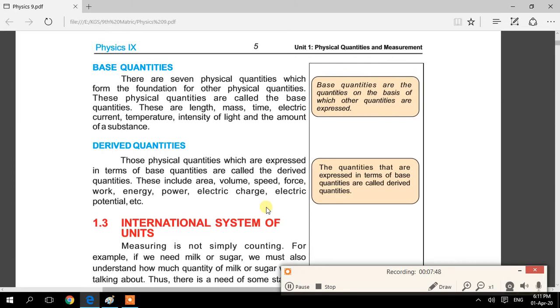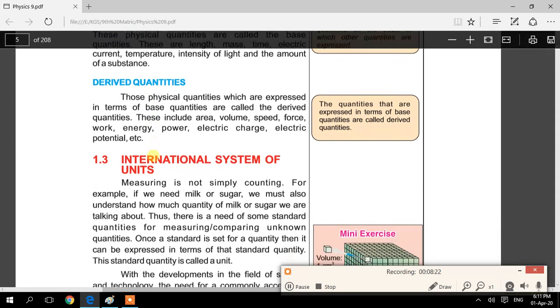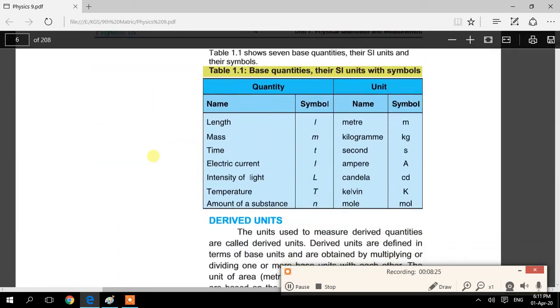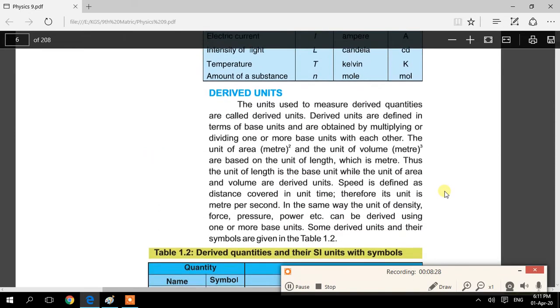Like you can say easily here, force. Force is basically a combination of mass and acceleration, and acceleration is also a combination of velocity and time. Time is a base quantity. And what is velocity? Velocity is also a combination of displacement and time. Displacement can be measured in length. When you discuss these quantities further, you will easily understand the concept of derived quantities.